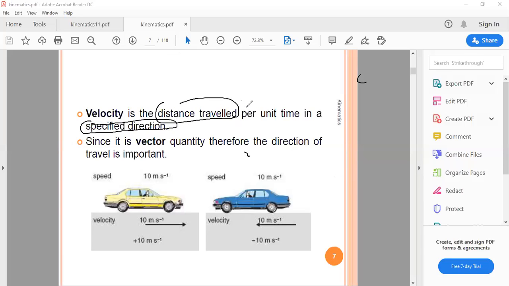Now always remember, when the word says per unit time, it means divided by time. So per unit time means what?